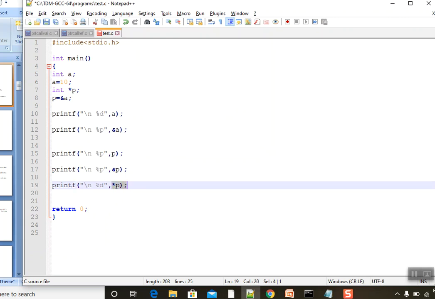So star will play two different roles. The first is to declare a variable as a pointer, and the other is to access a value from the address. This point is very important, I'll repeat one more time. Normally a pointer holds the address, so from the address, if I want to access a value, again I need the same operator star.